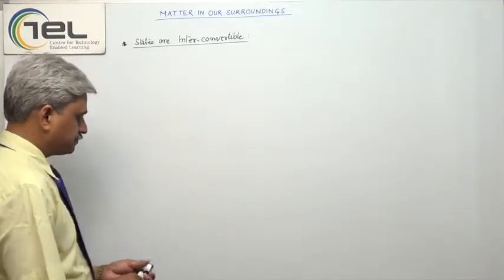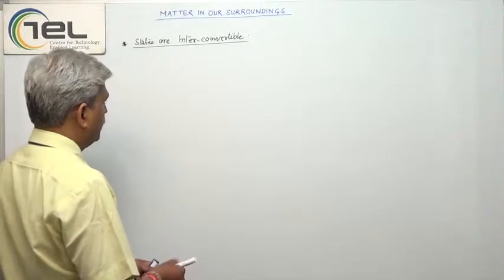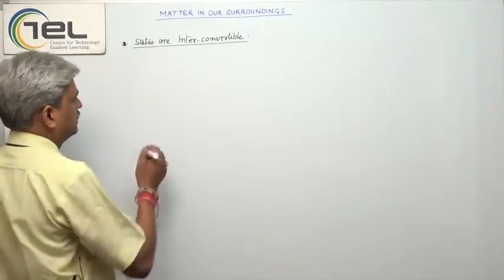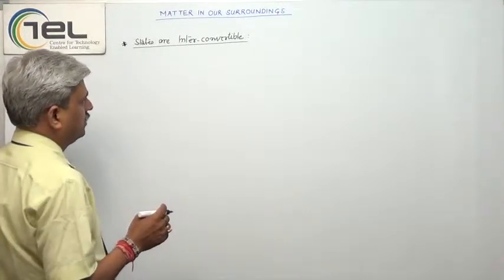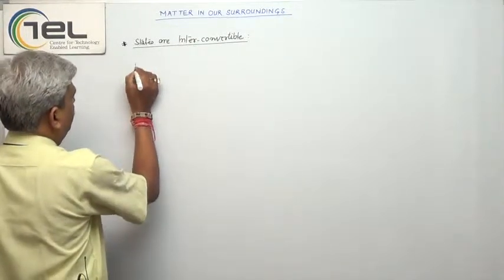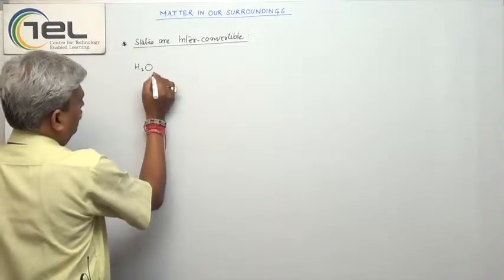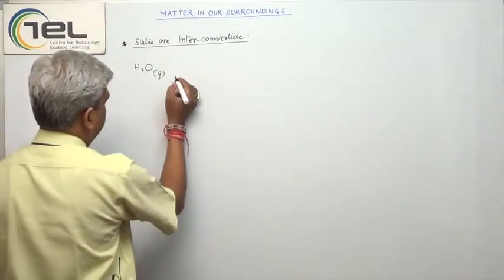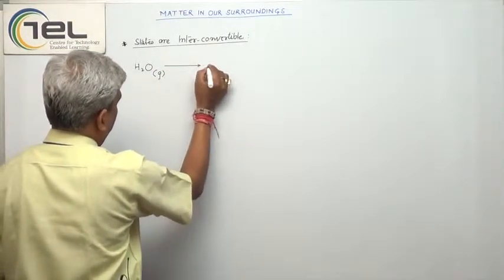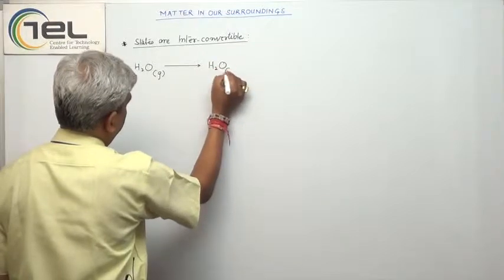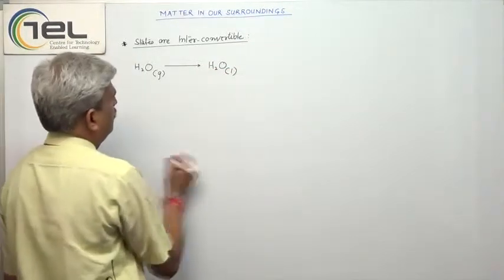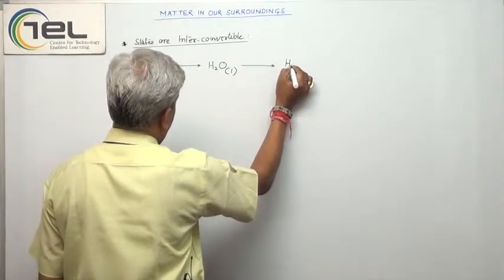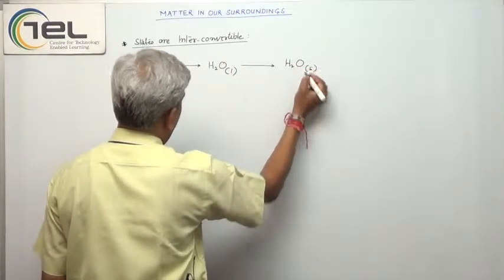I am taking a very simple and very common example to understand the interconvertibility of the states: H2O gas, that is water in the gaseous state. This converts into H2O liquid, and this H2O liquid further converts into H2O solid.